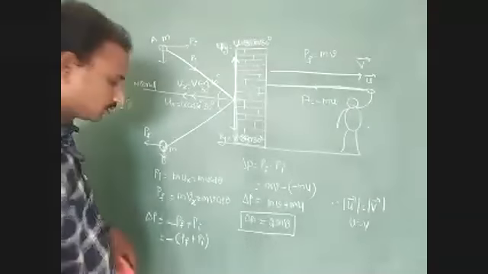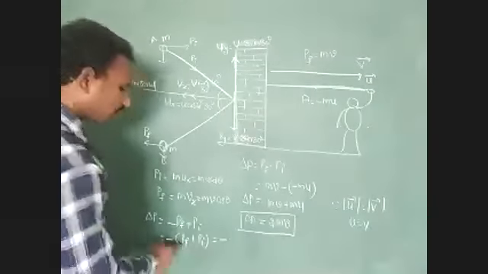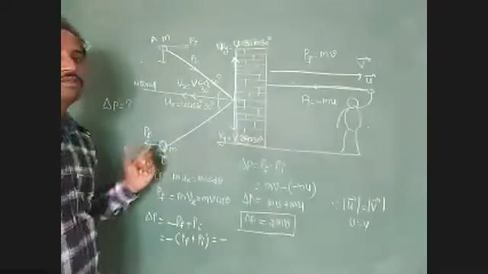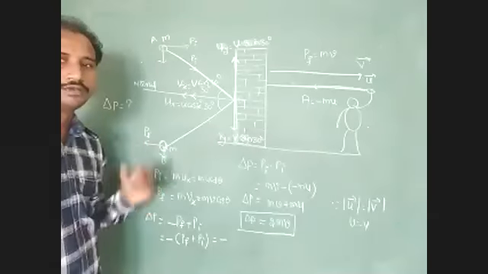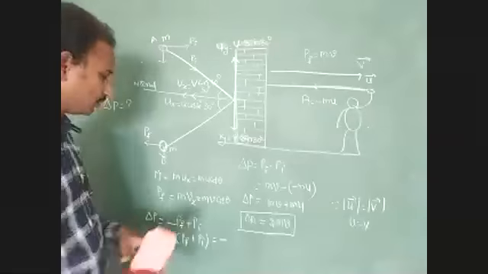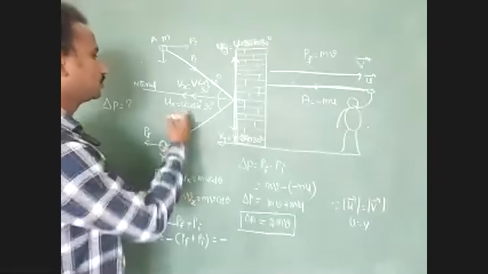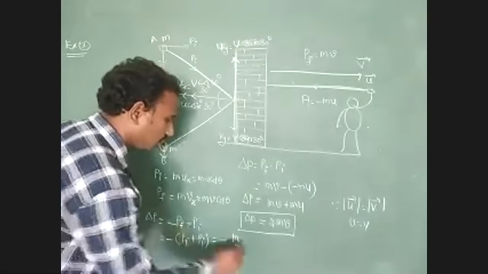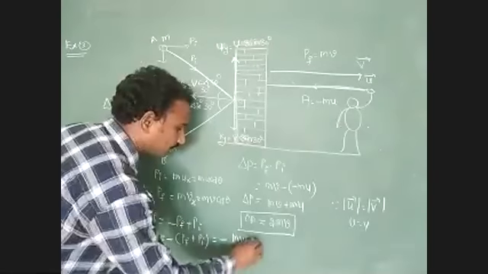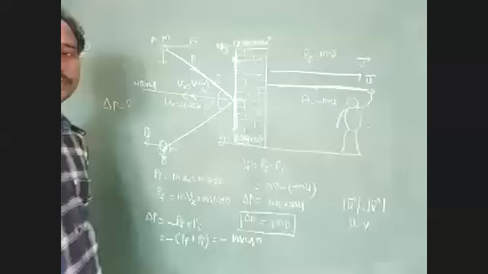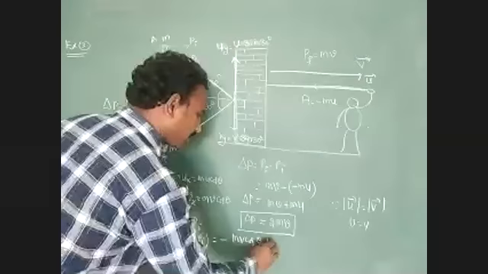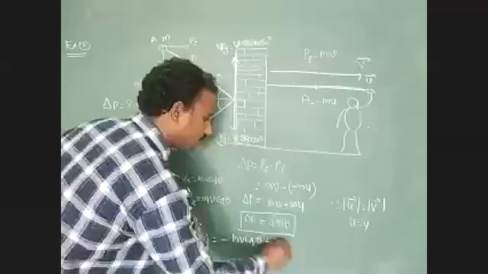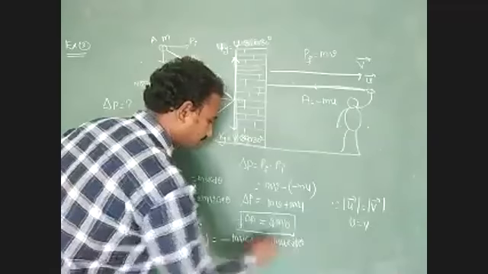Substitute that value here. That is equal to minus Pf, nothing but the final momentum of the system, which is m v cos theta, plus the initial momentum of the system, m u cos theta.